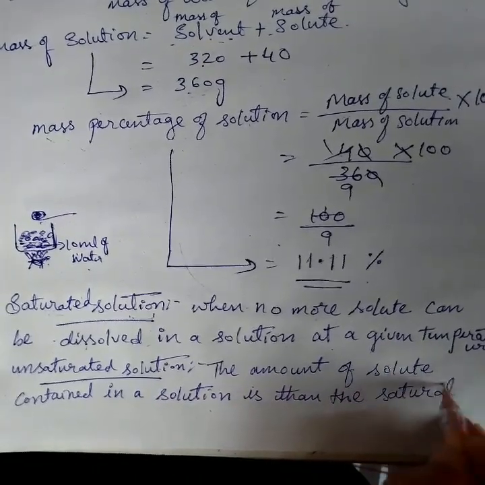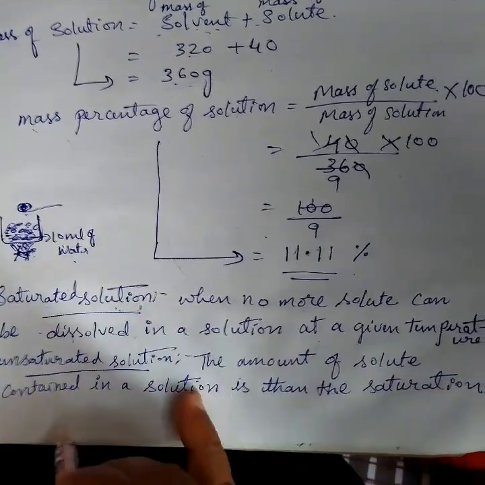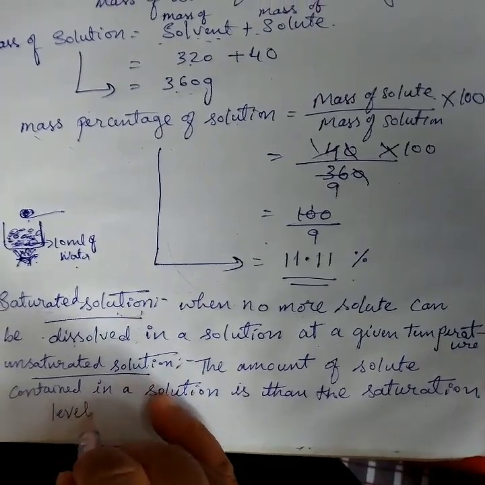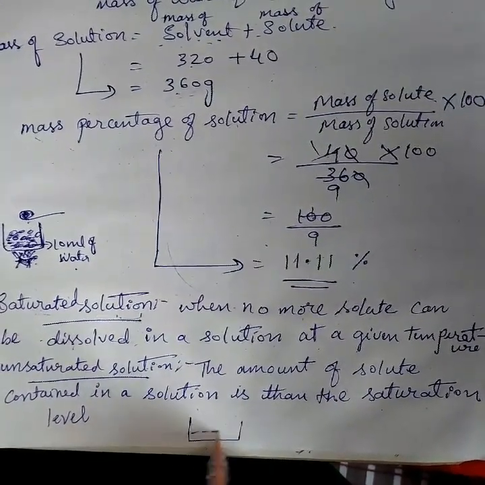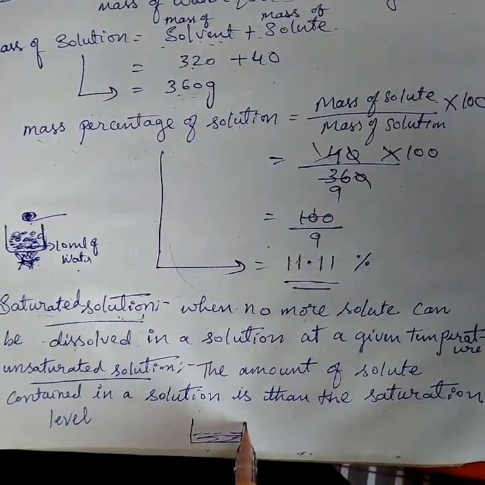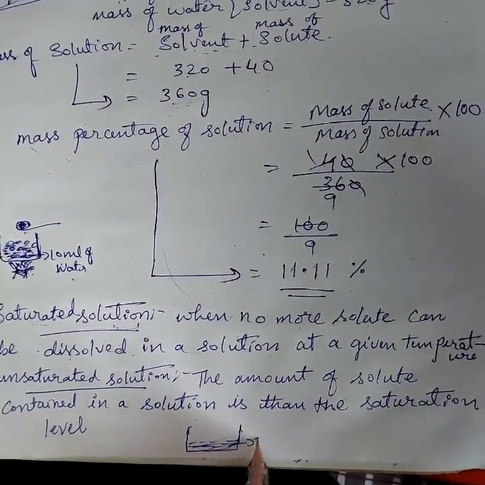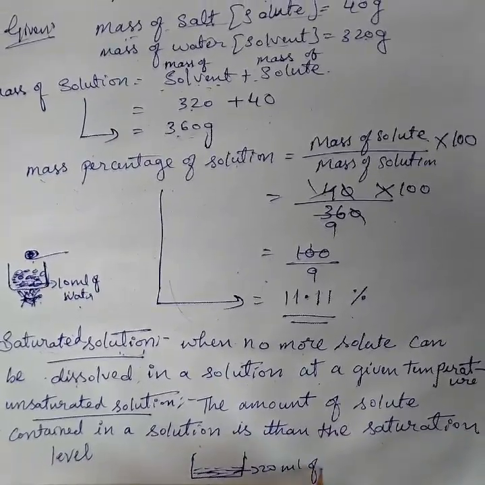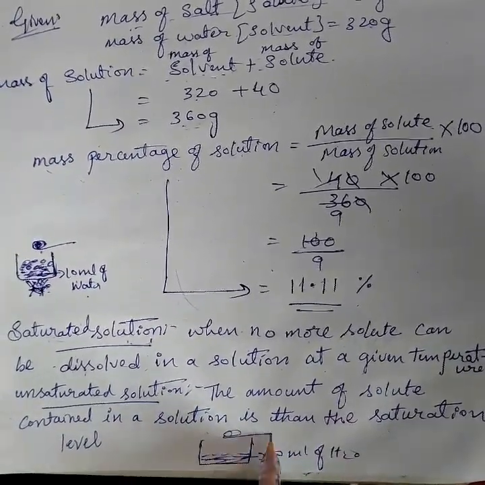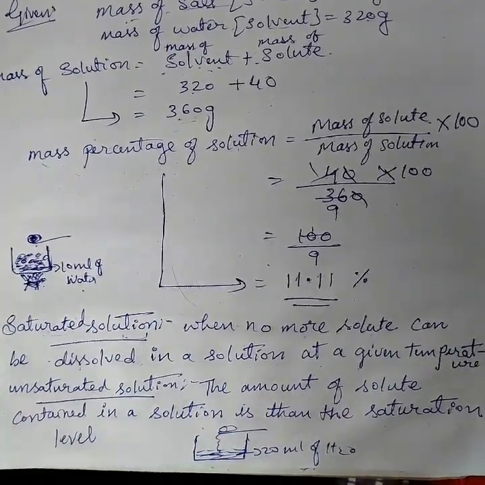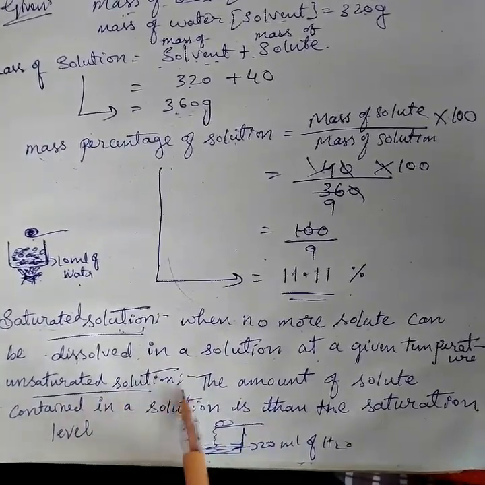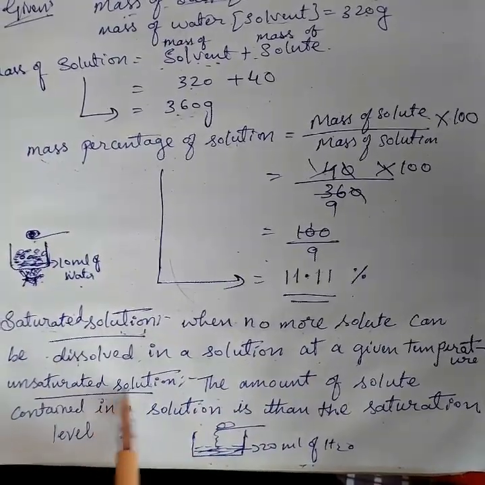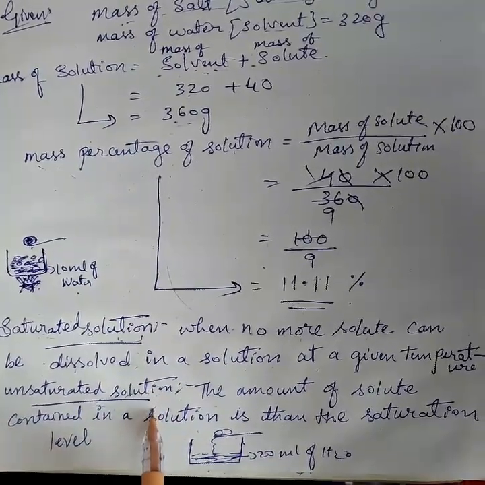So you take 20 ml of water and add 2 spoons of sugar. It can easily dissolve. Such a solution is called an unsaturated solution.